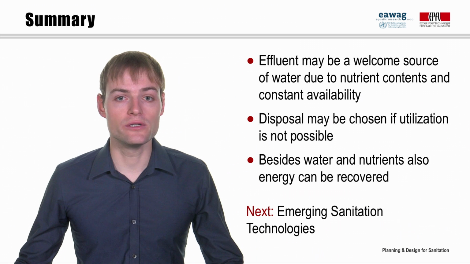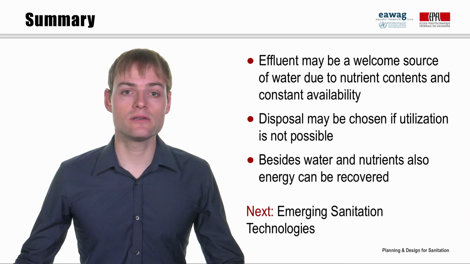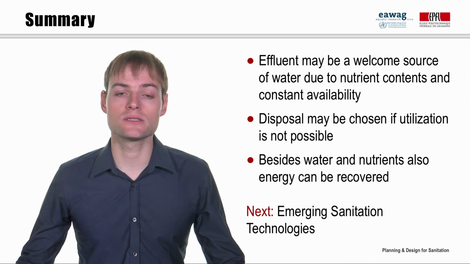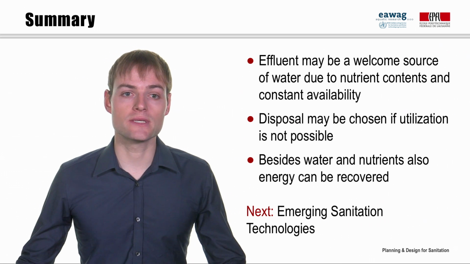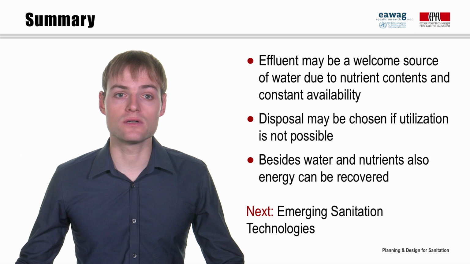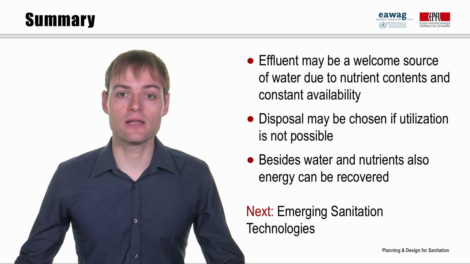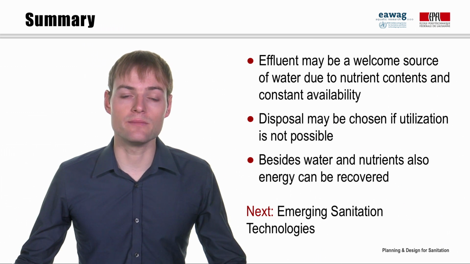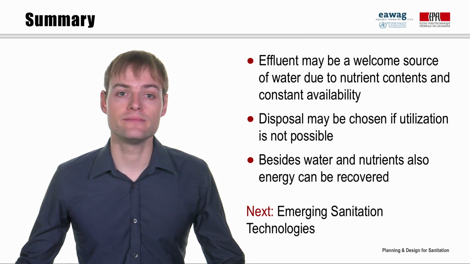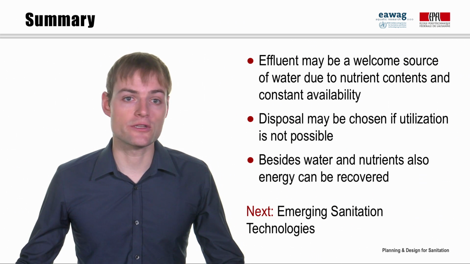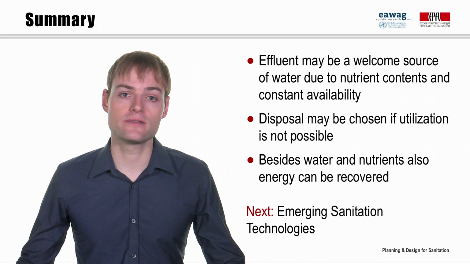In order not to pollute the environment, it is of particular importance to identify appropriate sites to dispose of those products. Sanitation systems can be designed not only to recover water and nutrients, but also energy. Biogas is a valuable source of renewable energy that can be easily generated and used. The following module is about innovative, emerging technologies and ongoing developments in the sanitation sector.